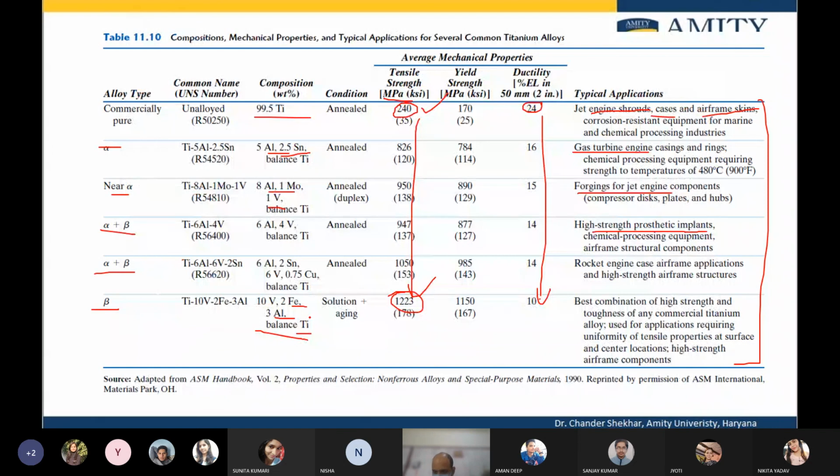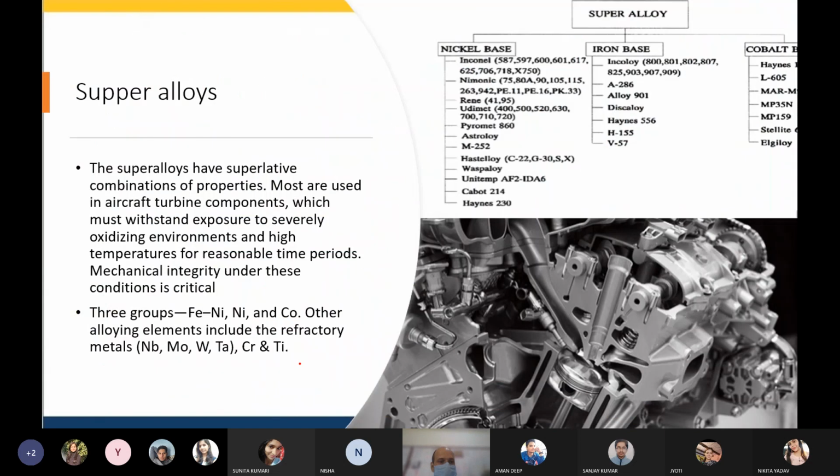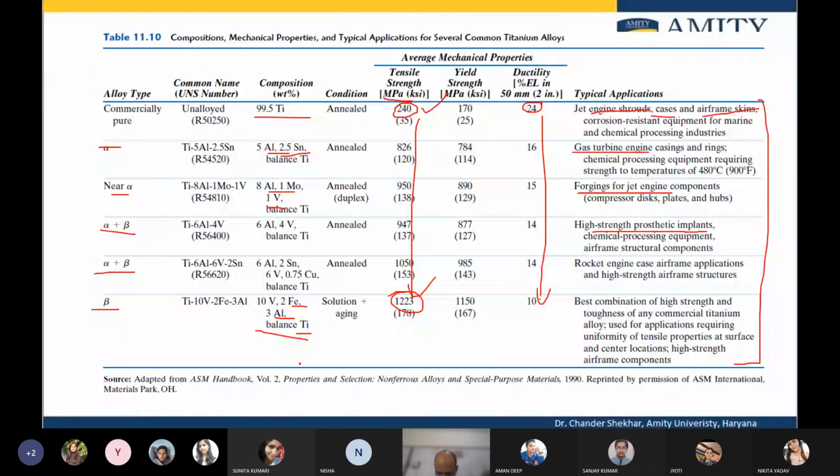Okay, so we have superalloys and other applications that we'll see in the next class.